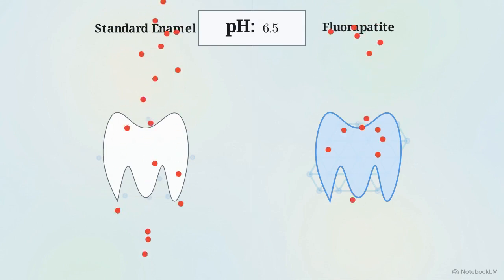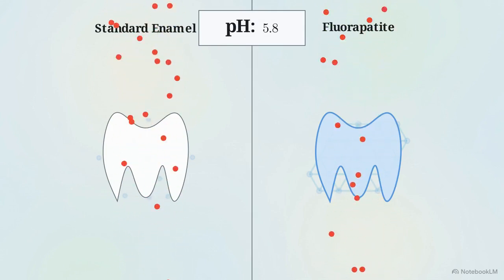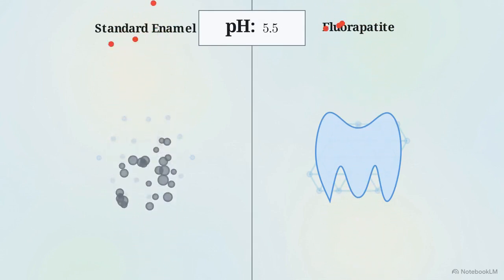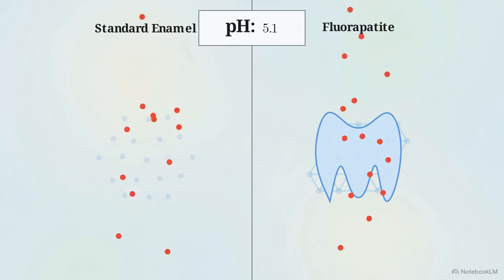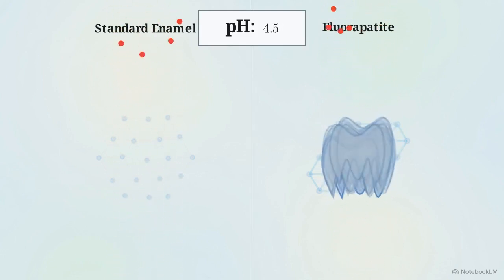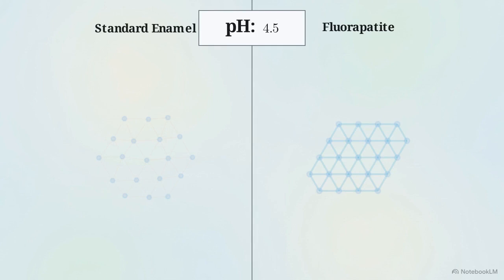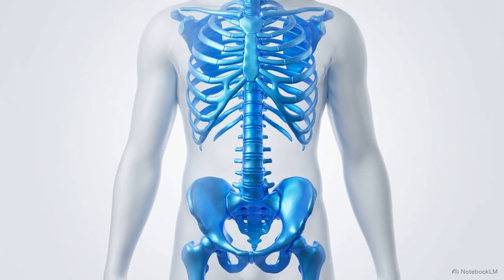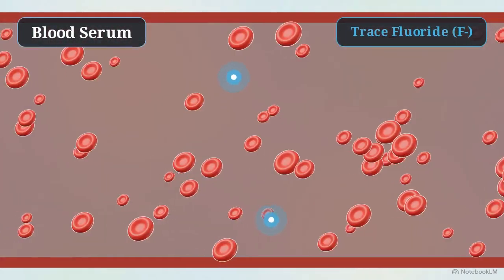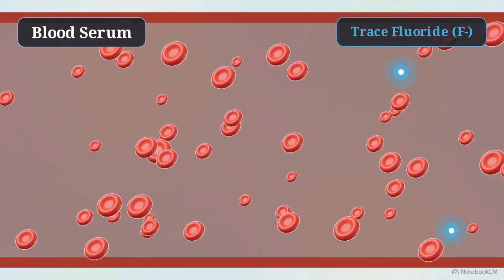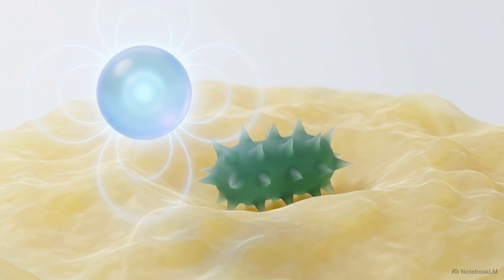This substitution shifts the thermodynamic threshold of the skeleton. Standard enamel dissolves at a pH of 5.5, but this new matrix, called fluoroapatite, resists dissolution until the pH drops to 4.5. Because of its reactive nature, the human body locks 99% of its fluoride inside the mineralized skeletal vault. In a healthy state, blood serum concentrations remain extremely low, but the fluoride that does circulate acts as an antimicrobial.